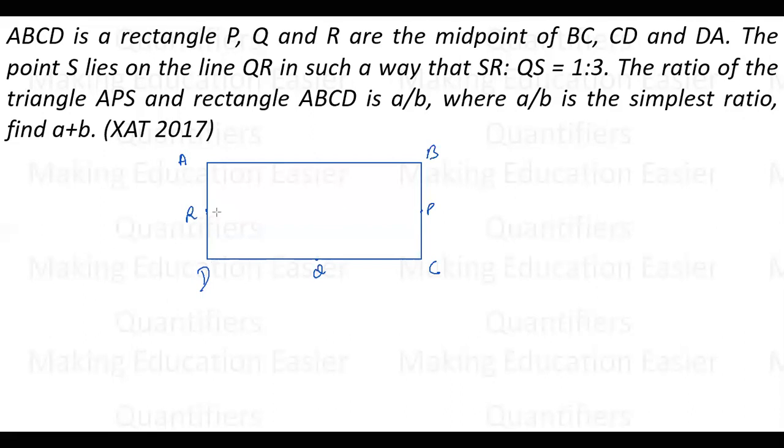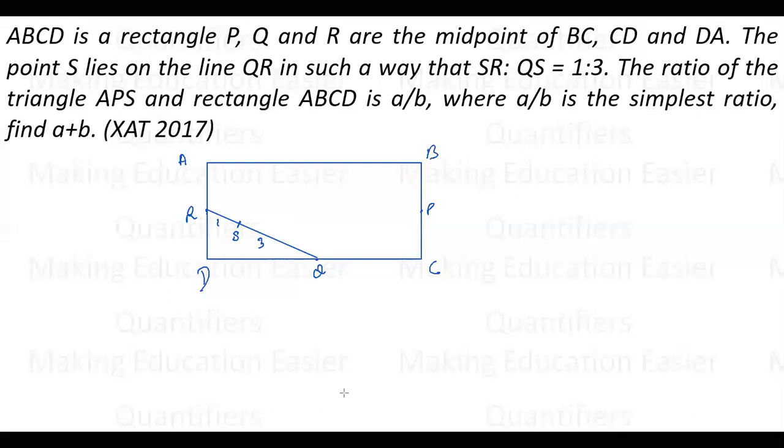The point S lies on QR such that SR ratio QS is 1:3. So this is 1, this is 3. Now, what do I need to find?